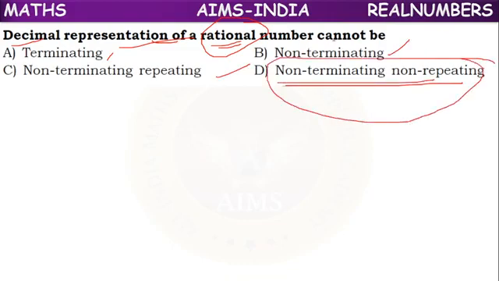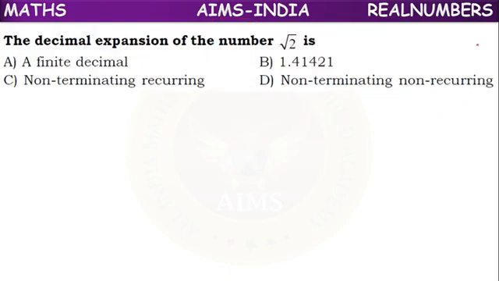So they asked cannot be. So what is the answer? A, B, C are wrong. A rational number cannot be non-terminating non-repeating. Why? If it is like that, we cannot represent it in the form of p by q. So option D is the correct answer.